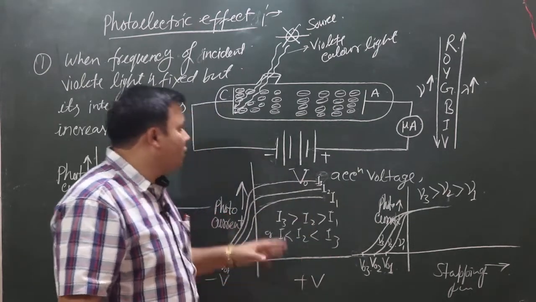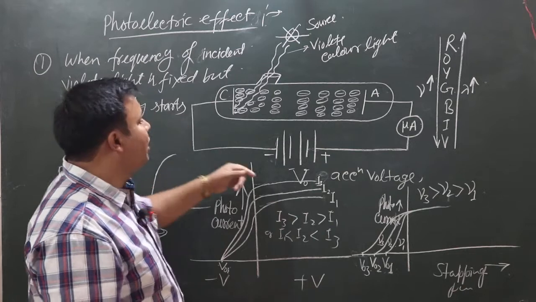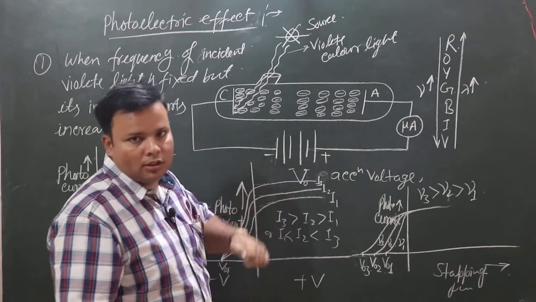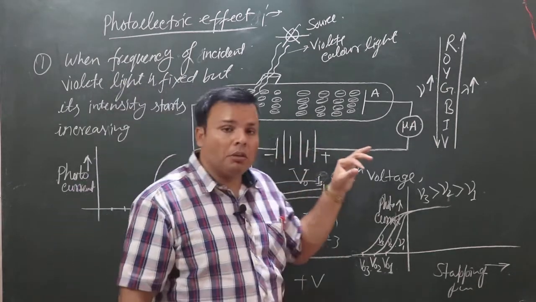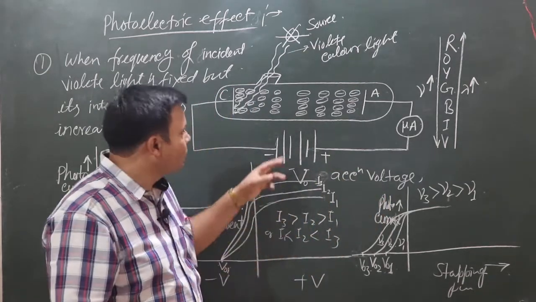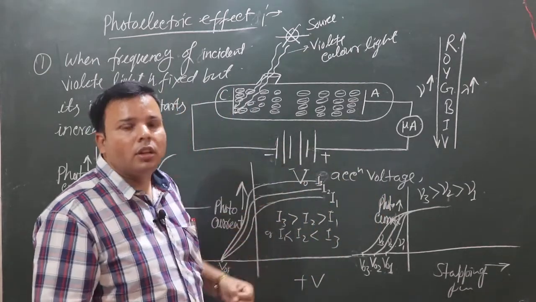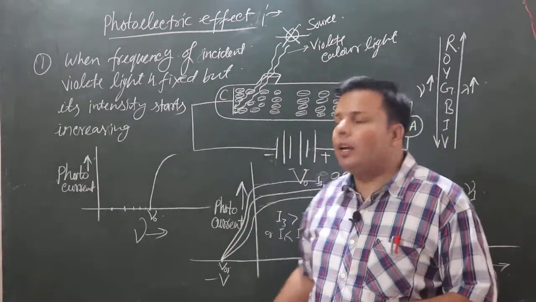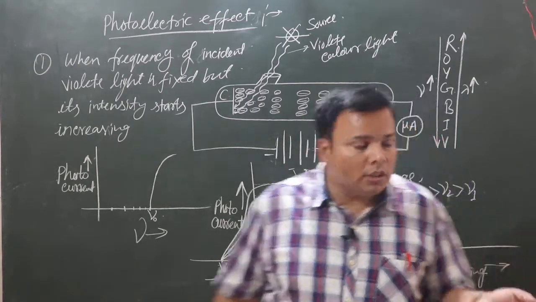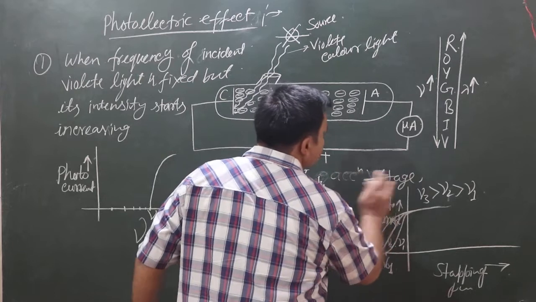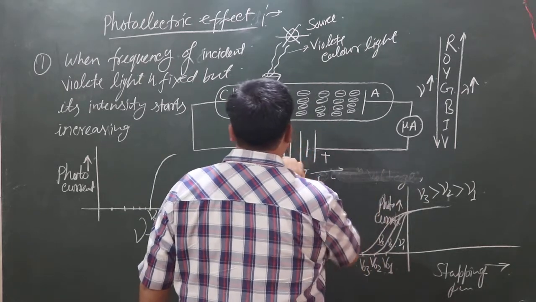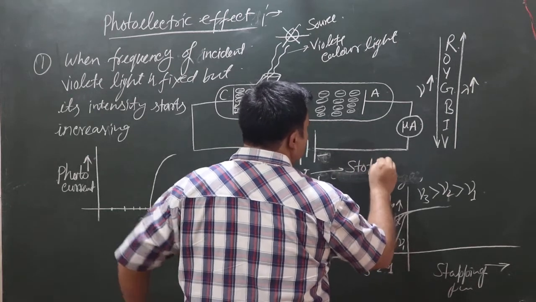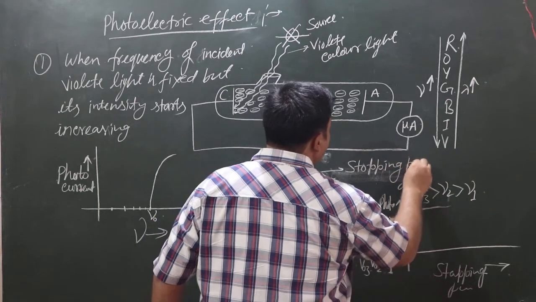Okay, so this is the photoelectric effect setup, when the terminal is applied like this, and when we reverse the terminals with the help of a commutator. Here we can use a commutator. When we invert the polarity of the applied terminals, then this potential is converted into stopping potential. Here is a plus and here is a minus, then this is called stopping potential.